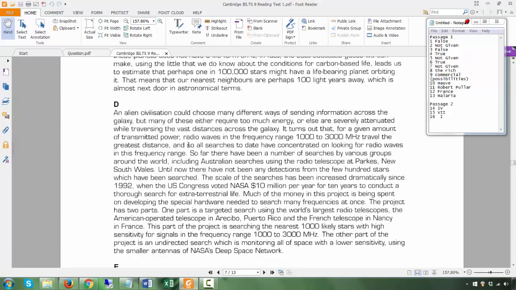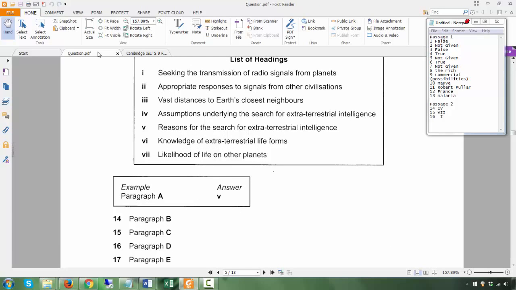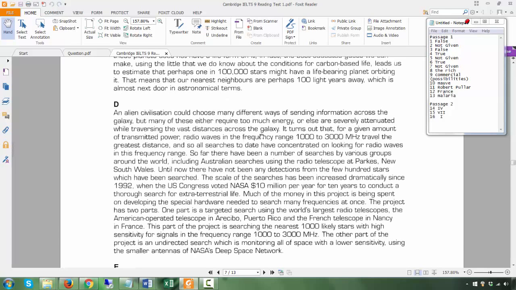And so all the searches today have concentrated on looking for radio waves in this frequency range. So the whole paragraph is basically seeking the transmission of radio signals. So they're looking for the transmission of radio signals. Okay, that's radio signals.